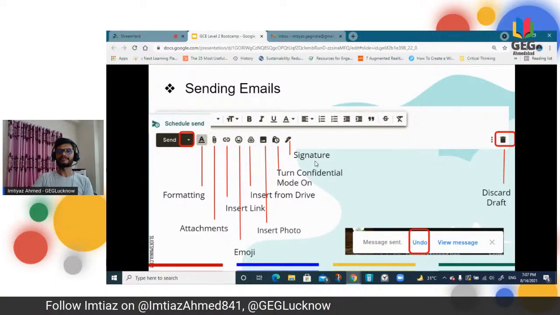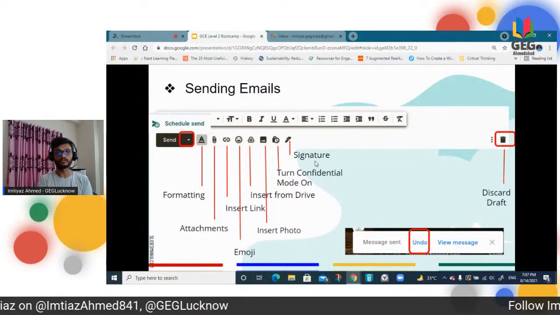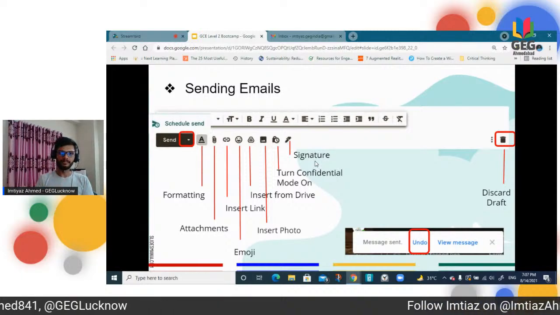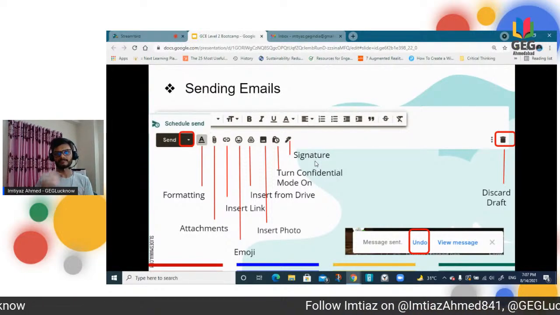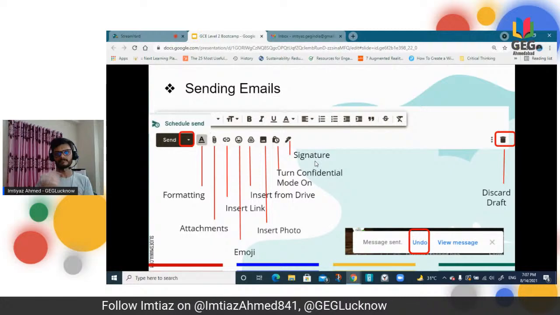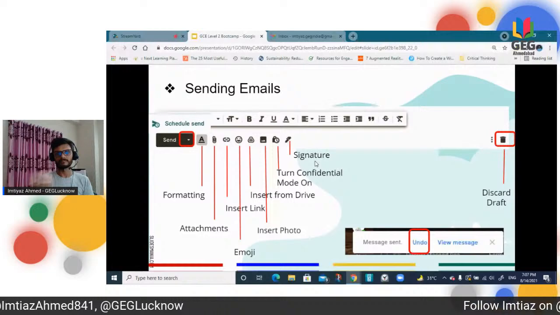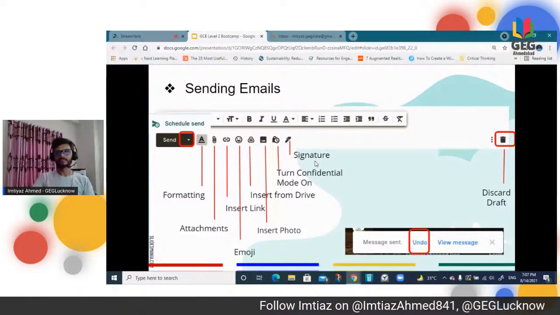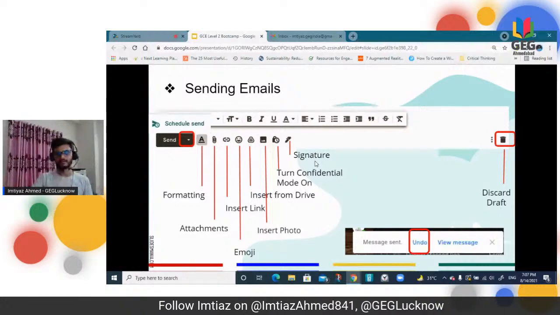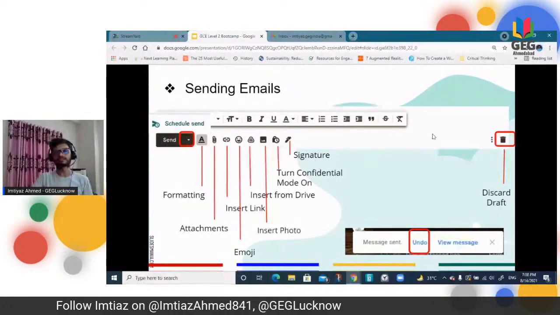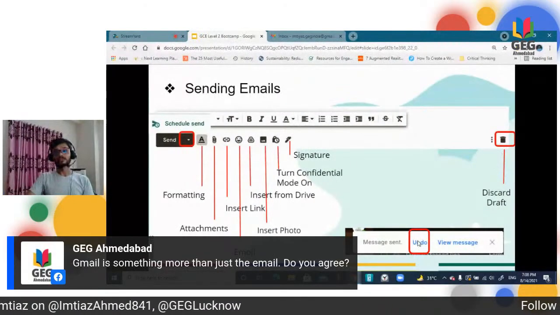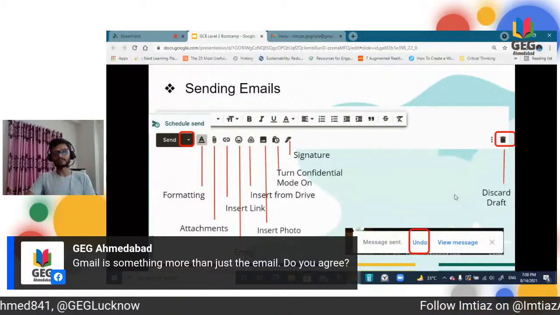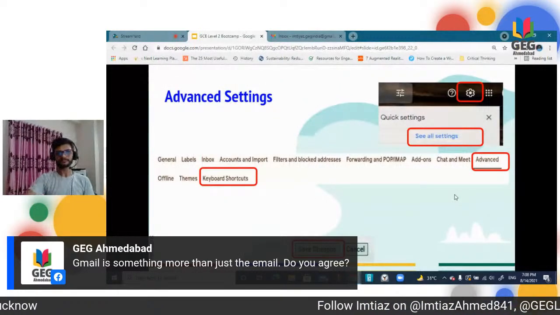So you can design your signature, you can include maybe some badges or something important which you want to show. If you change your mind and don't want to send, you can simply discard the draft immediately right there. And then the last is undo. We will come to the undo part later, what undo actually is, and then move to the next. So this is the advanced setting.